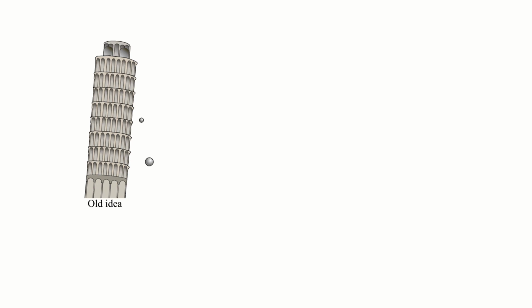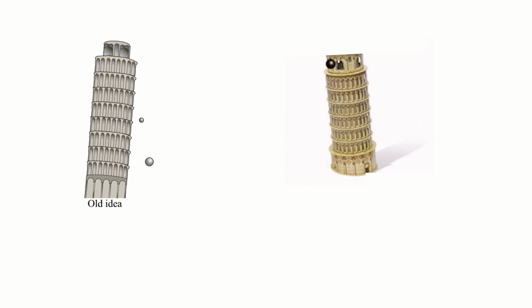But later Galileo dropped two cannonballs from the top of the leaning tower of Pisa, and what was found at that time, in every experiment both of them fell simultaneously. That's why the old idea is rejected, a new idea is adopted. And what is the new idea? Acceleration due to gravity is same for every object irrespective of its mass.